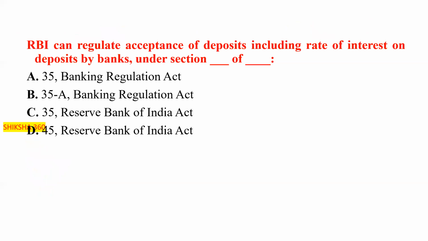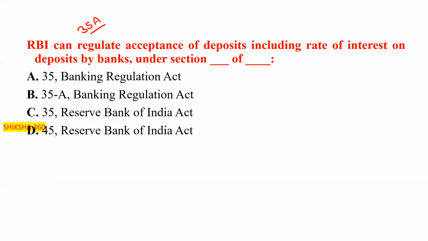Now move to the next. RBI can regulate acceptance of deposits, including the rate of interest on deposits by banks, under which section? We know that it is under section 35A.